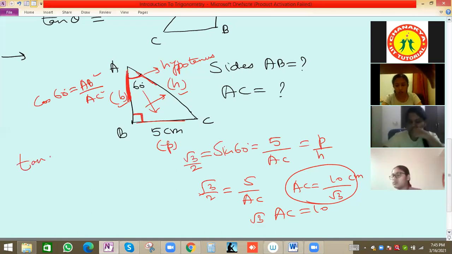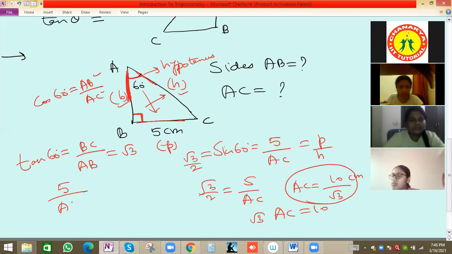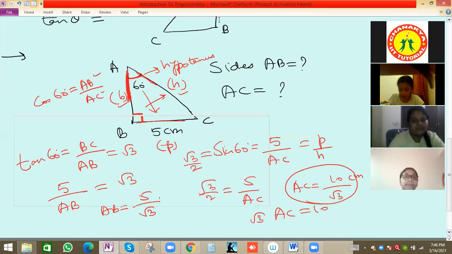If you take tan 60, tan is P by B, means opposite by adjacent. So this will be BC, opposite, by adjacent, AB. Tan 60 is root 3. BC is 5, and so AB we get 5 by root 3. 5 by root 3 is the value, right? We can rationalize here.